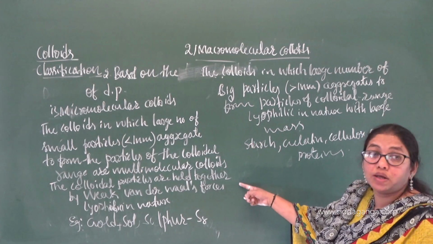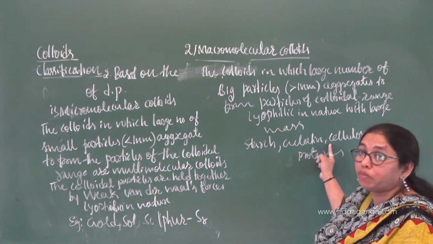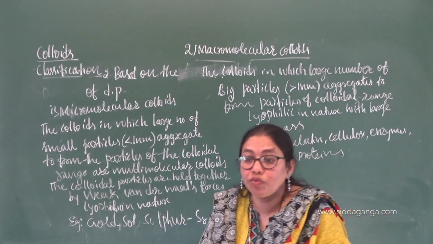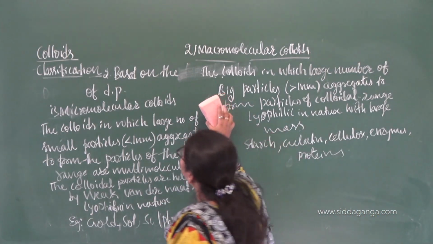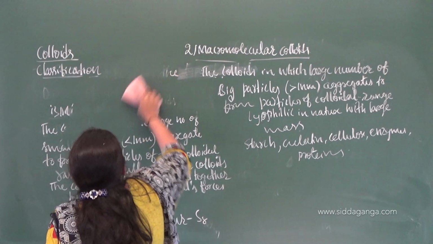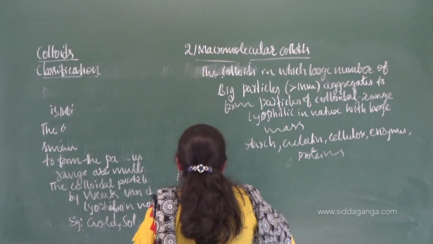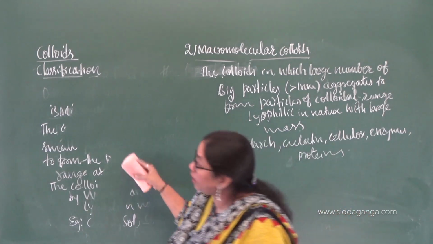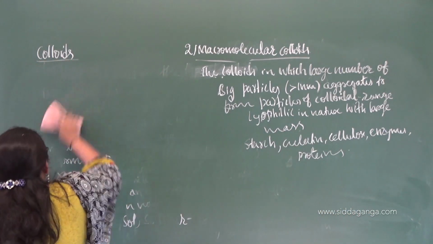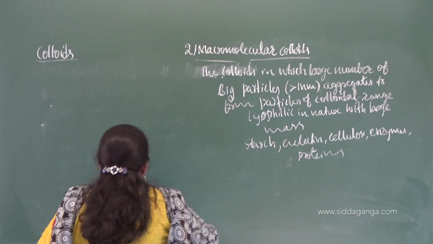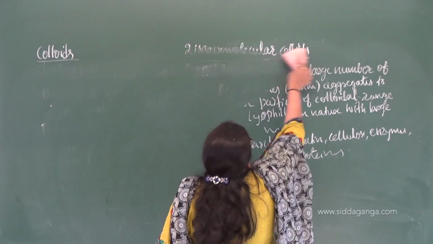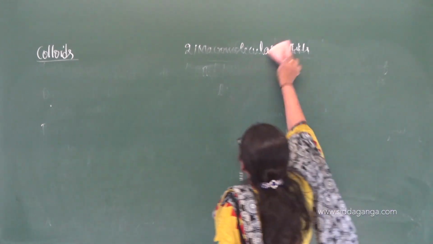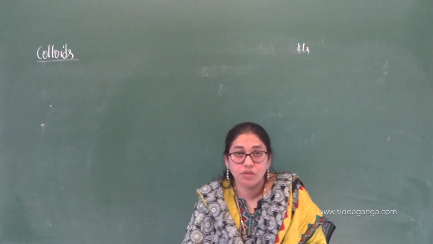So that is micromolecular colloids and macromolecular colloids. Okay. After a short break, I will continue with the third category, that is associative colloids, or you can say associated colloids, or micelles. Just after a short break, I will continue the concept. Thank you.